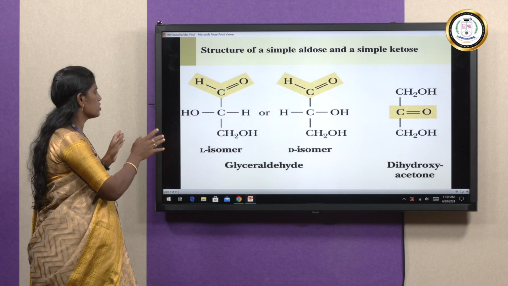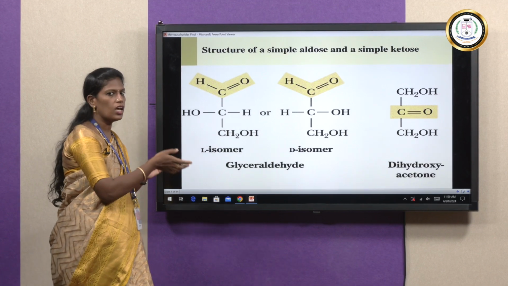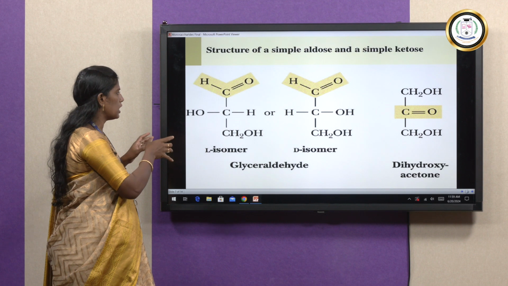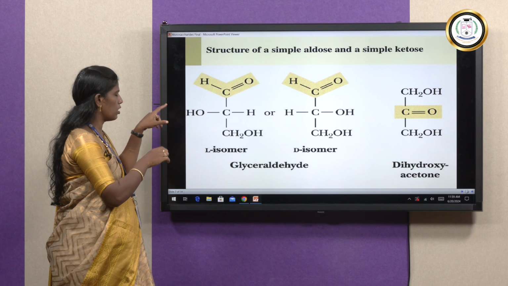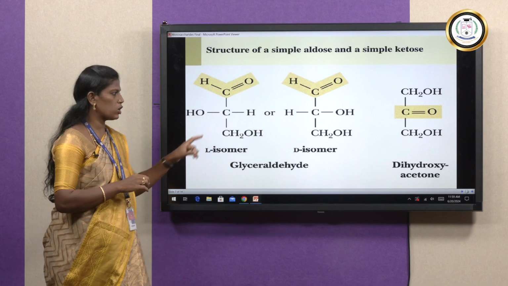Before that, it has 2 types of isomers. One is the L isomer, another one is the D isomer. In L form, the HO group is present on the left side of the carbon atom. In D form, the HO group is present on the right side of the carbon atom. In trioses, the aldehyde, that is CHO, is on the first carbon atom. C double bond O is the ketose group.